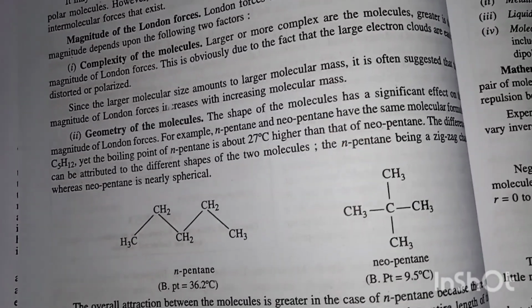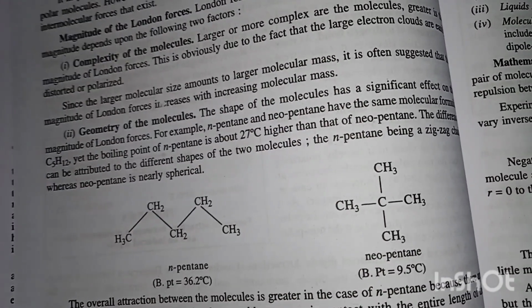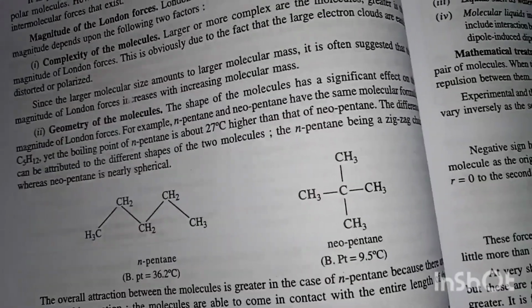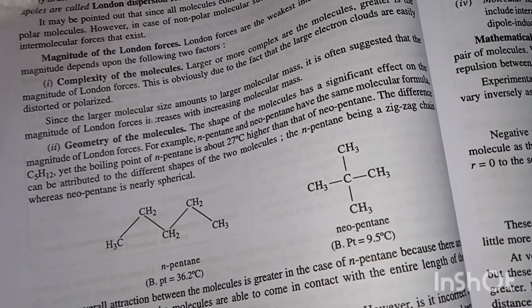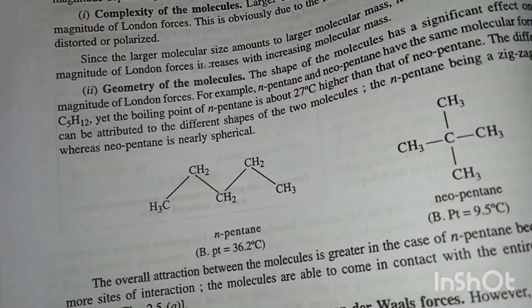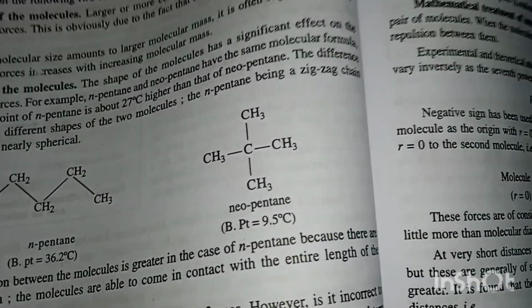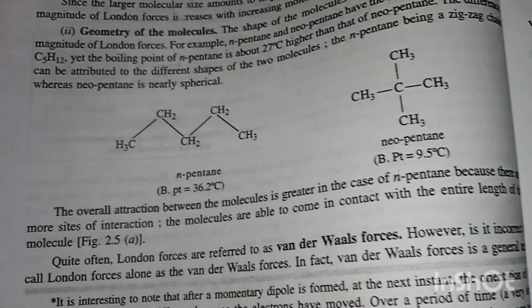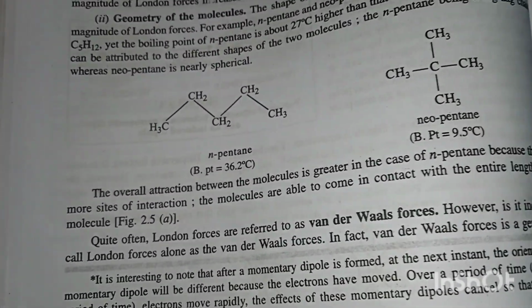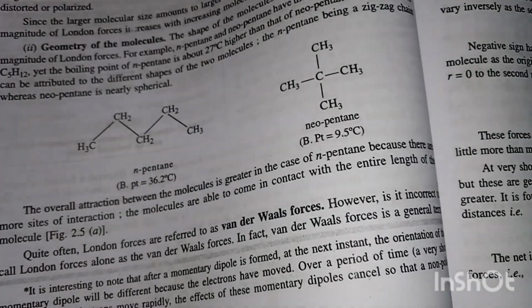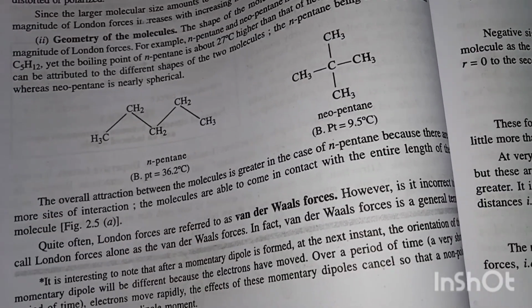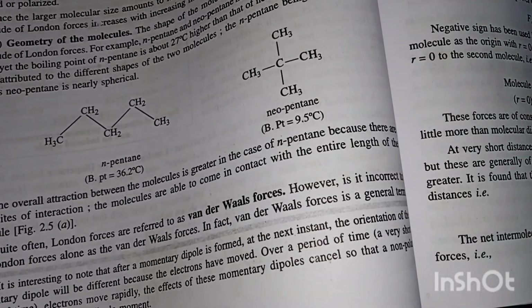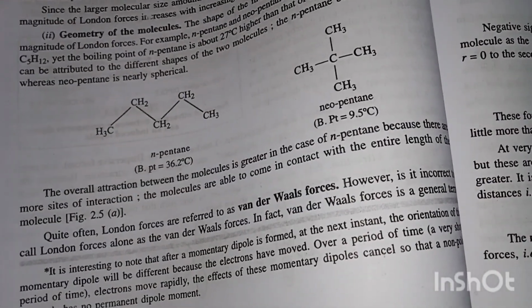The difference can be attributed to the different shapes of the two molecules, n-pentane being a zigzag chain, whereas neopentane is nearly spherical. The overall attraction between the molecules is greater in the case of n-pentane because there are more sites of interaction. The molecules are able to come in contact along the entire length of the molecule.